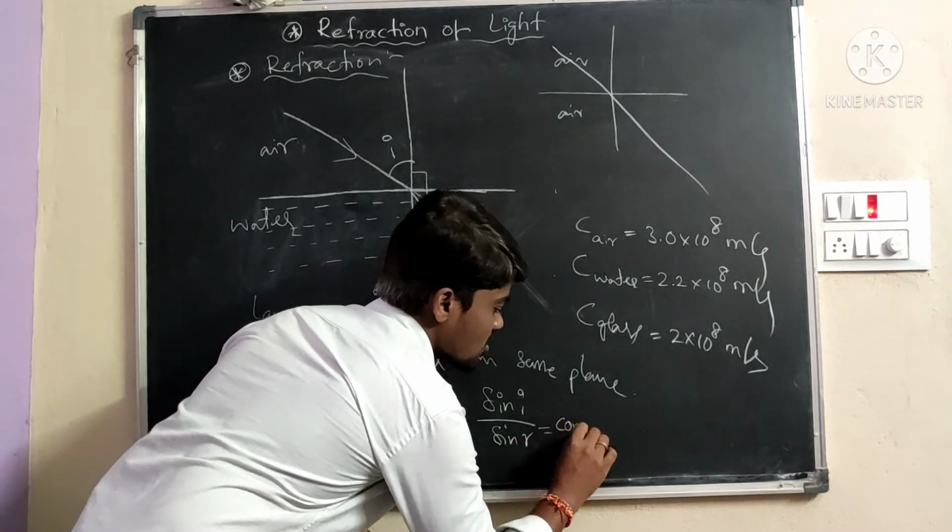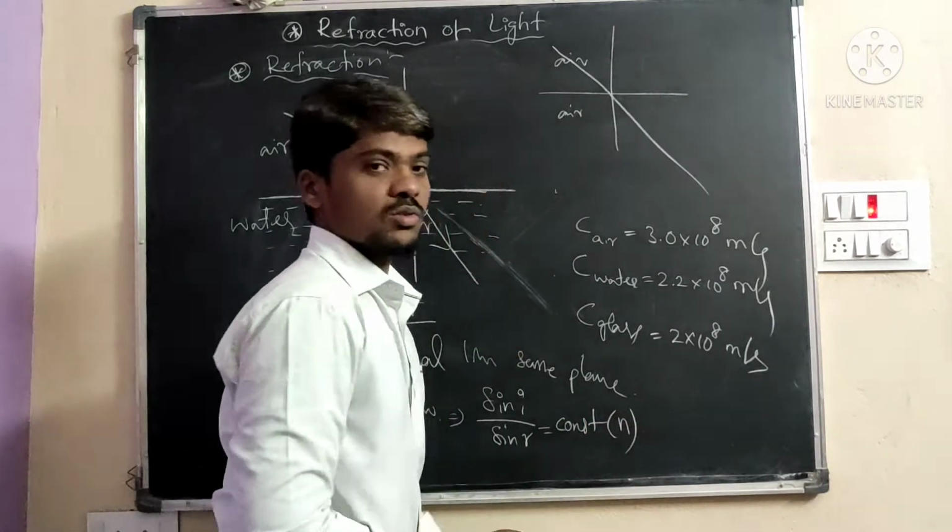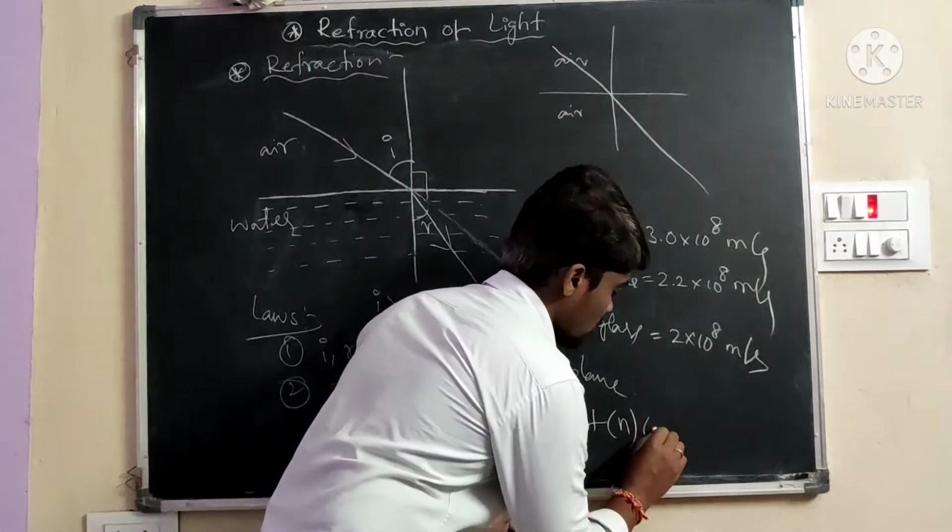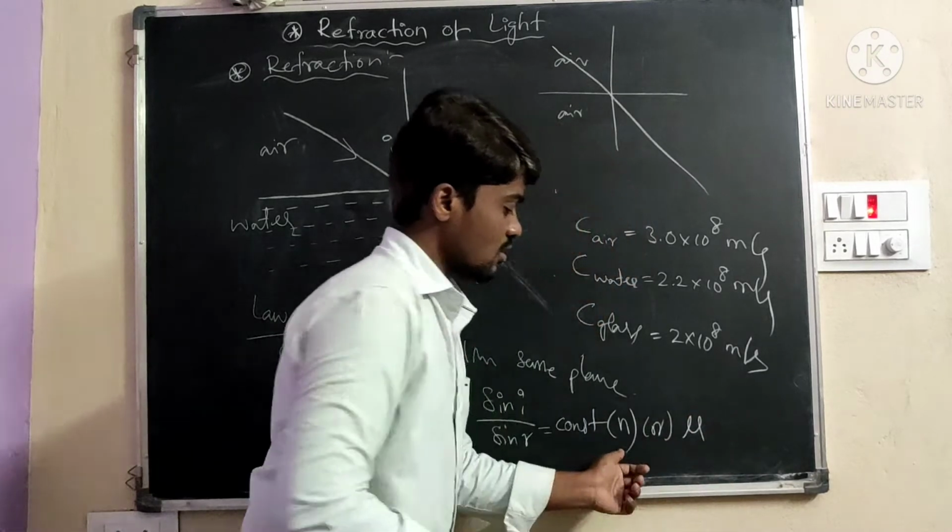That constant is called N or mu. What is meant by N or mu?